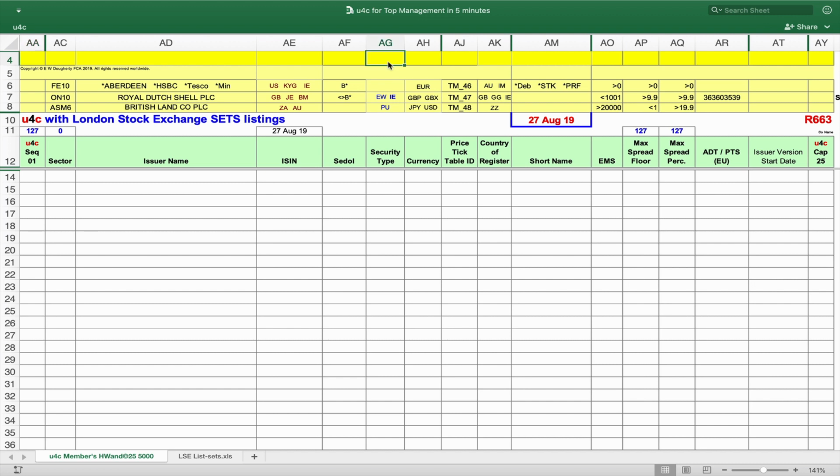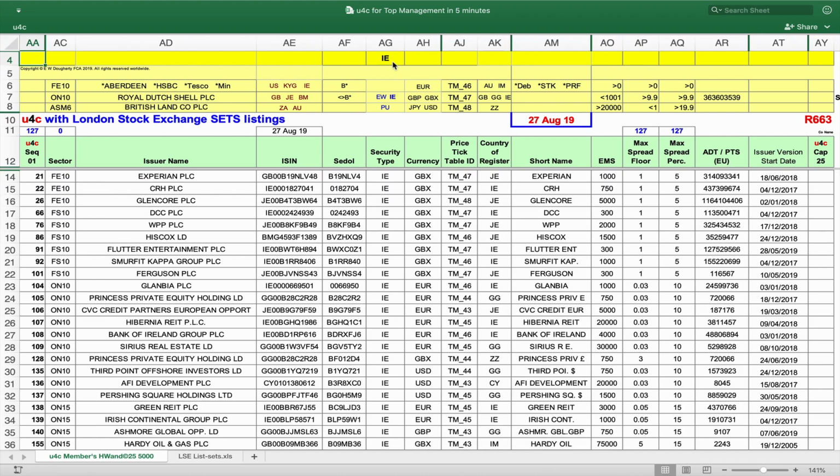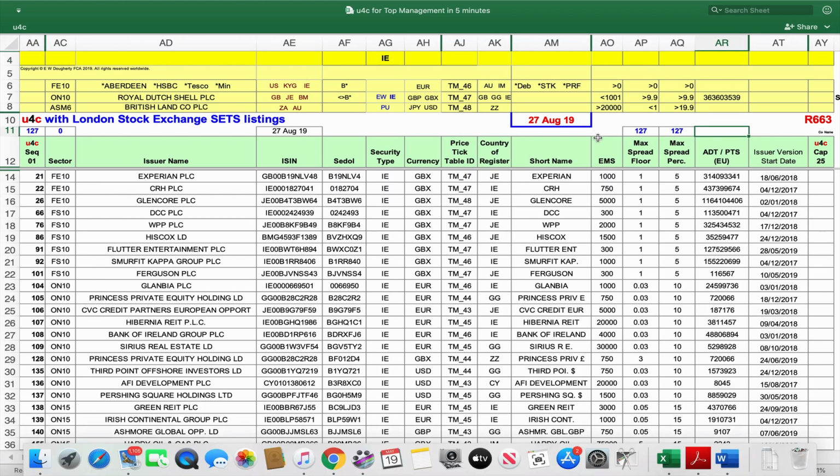We need to see from our file the IE securities in the security type column. We type IE on the u4c Q bar, u4c the file, and in a few seconds we see the 127 IE security types.